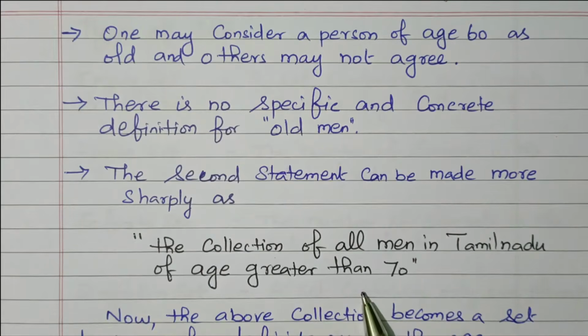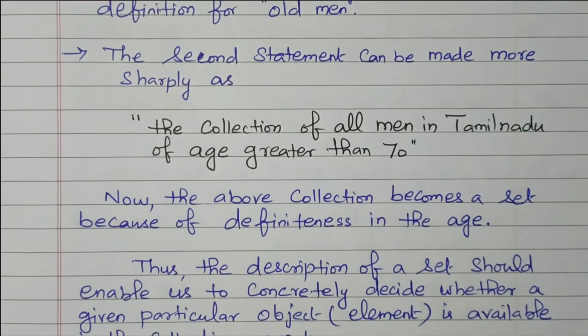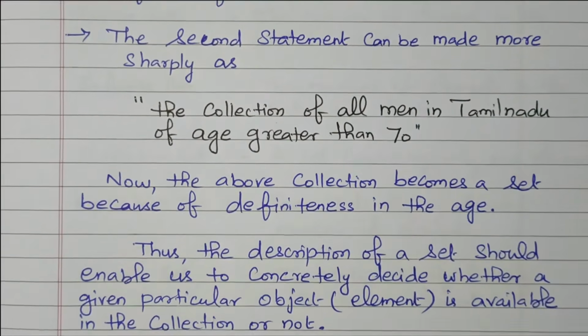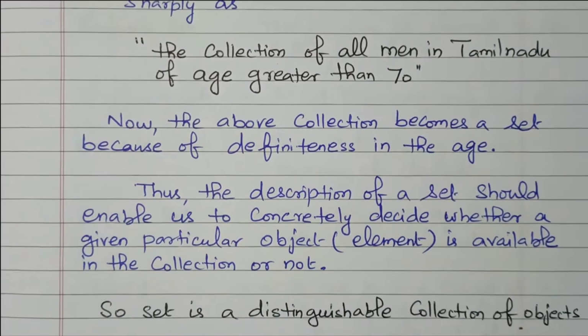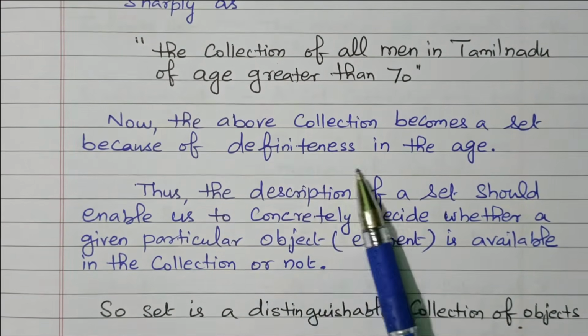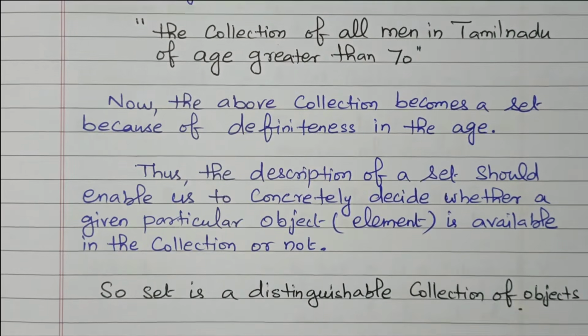We can easily collect this data. Now the above collection becomes a set because of the definiteness of the age. The age is clearly given.